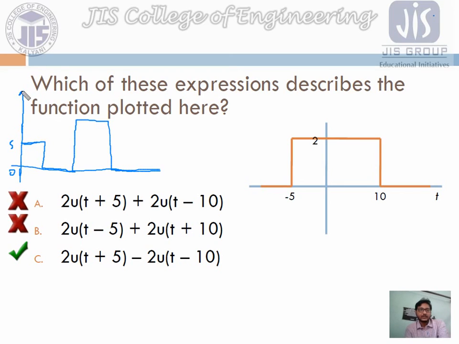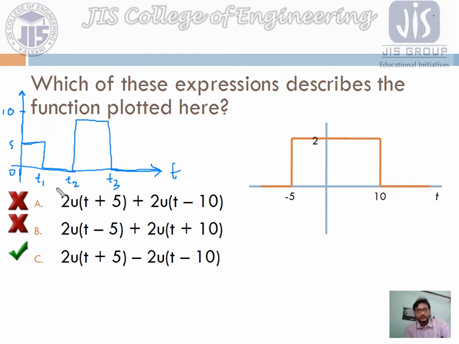So this is our time axis. At t equals 0, this is our t1, this is our t2, this is our t3. What is the equation for this function? Here it's 5, and here it's 10, an amplitude of 10 units.